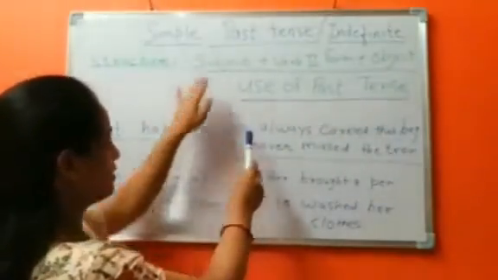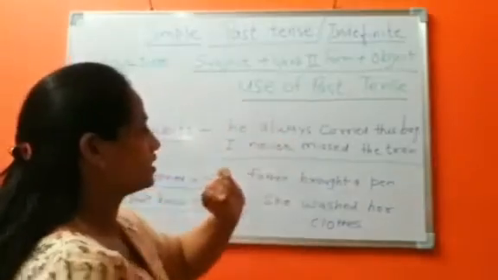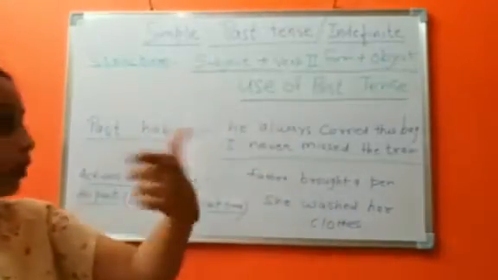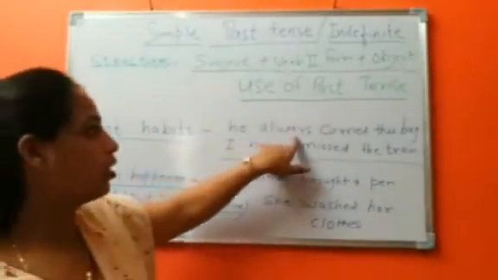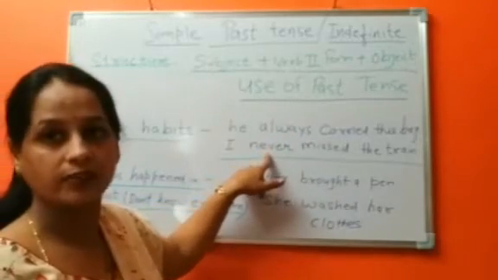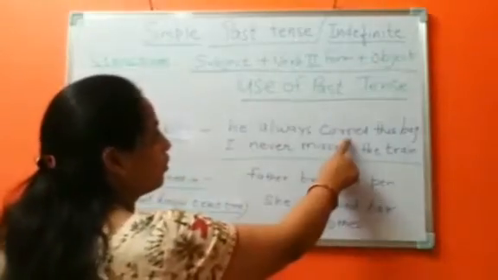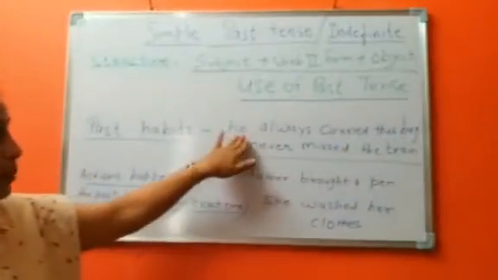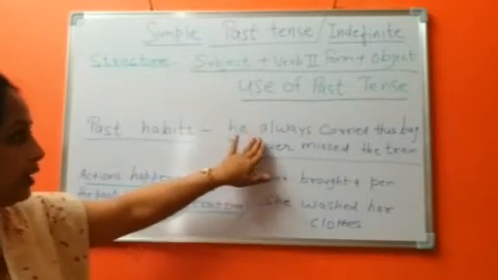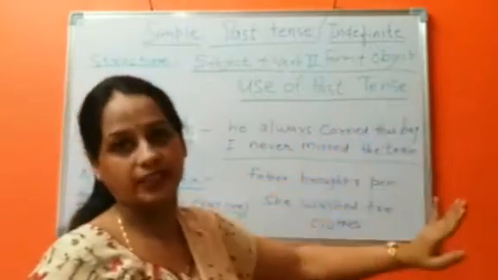He, again subject; when we talk about habits, we use always or never. He always carried, this is the second form of the verb, this bag. It is his habit to carry this bag.